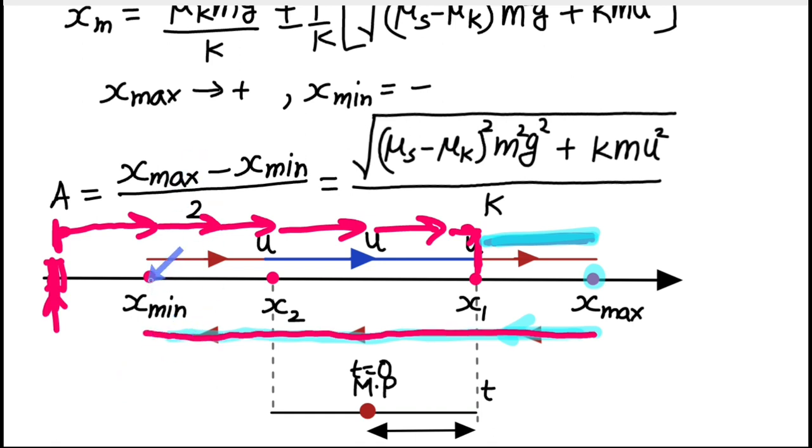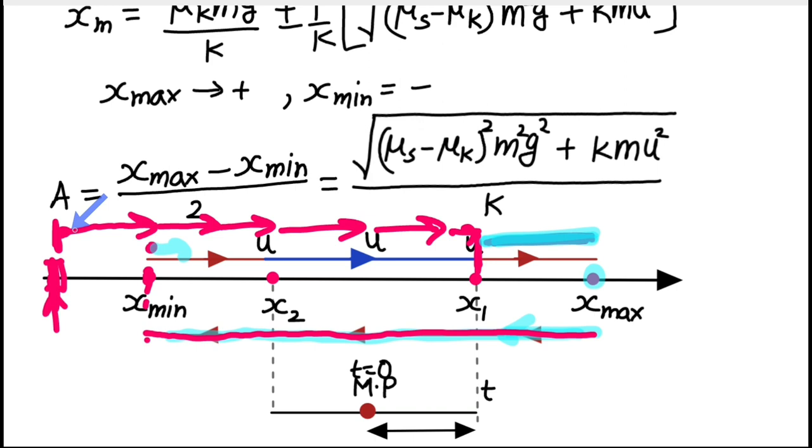And at this particular value of x, its velocity will become 0, right? And after that, its velocity will begin to increase gradually. So when it turns back, its motion will not be the same as for the first time, right?